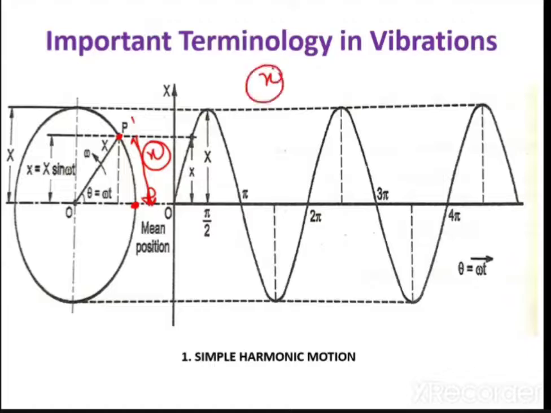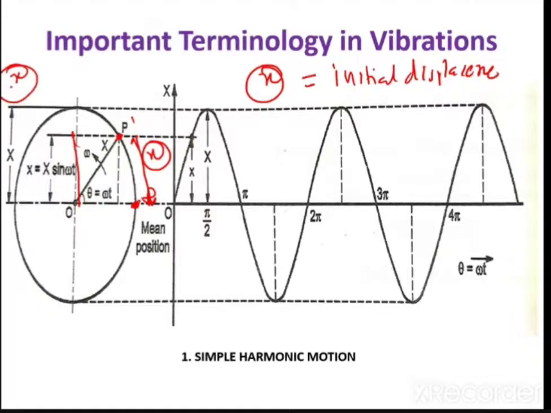So this small x can be called the displacement. It means this point P was at the mean position and now it went to another position. So the vertical distance between this point O and this point P is the small x.